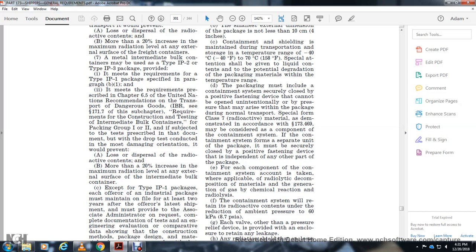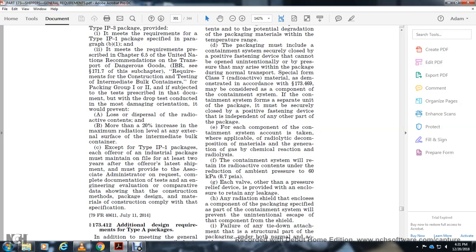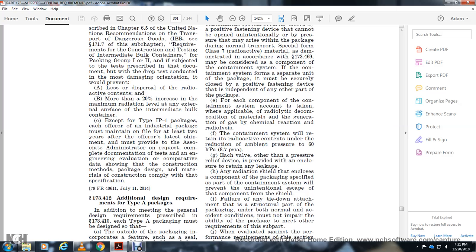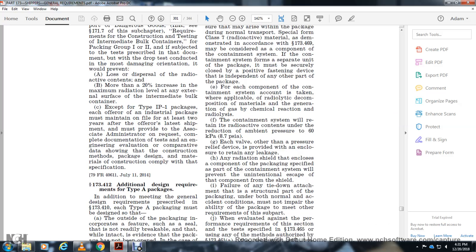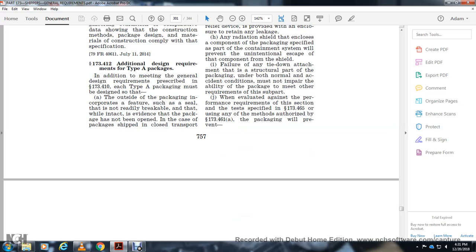Each valve, other than a pressure relief device, must be provided with an enclosure to retain any leakage. Any radiation shield that encloses a component of the packaging specified as a part of the containing system must be secured to prevent unintentional separation of that component from the shield. Failure to tie down attachments or other structural parts of the packaging under both normal and accident conditions must not impair the package's ability to meet the requirements of the subchapter. It is evaluated again for performance to meet the requirements of the tests in 173.465, using any method authorized in 173.461A.